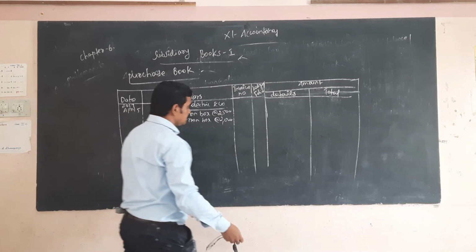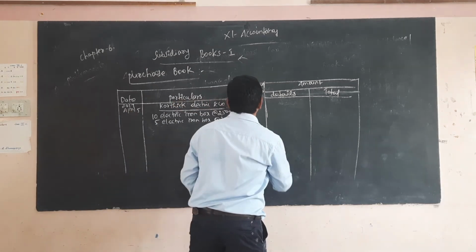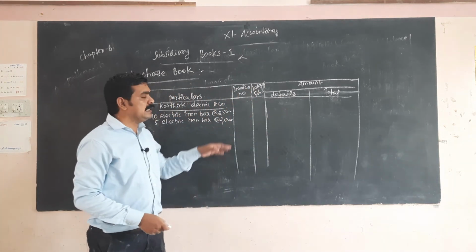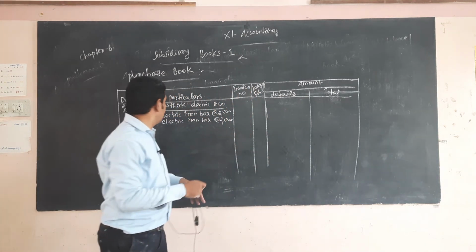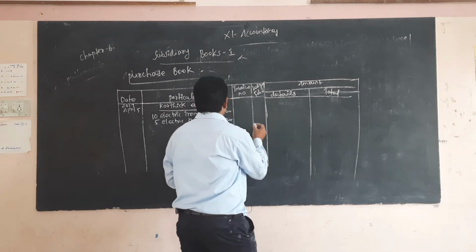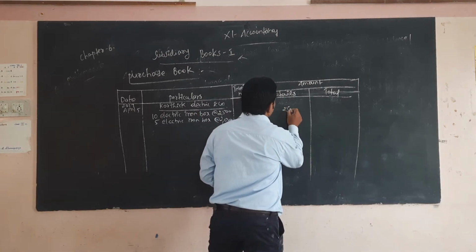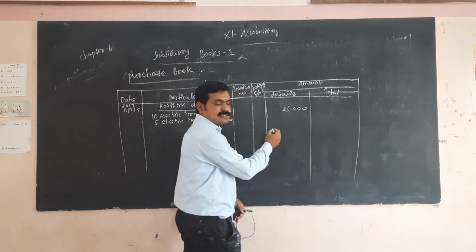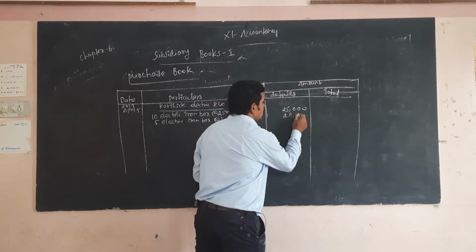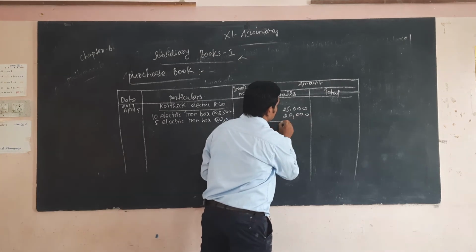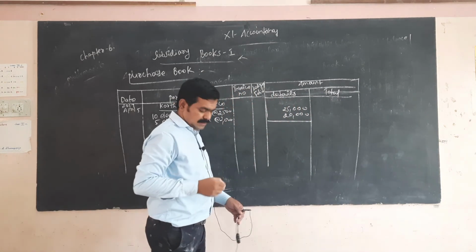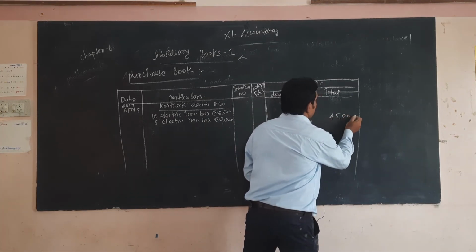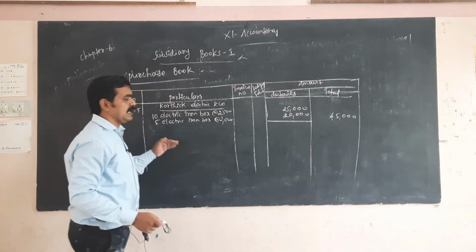Now we have to take that amount on the details side. 10 into 2,500 is 25,000. Next, 5 into 2,000 is 10,000. So the total amount is 45,000 in this transaction with Karthik Electric Company.